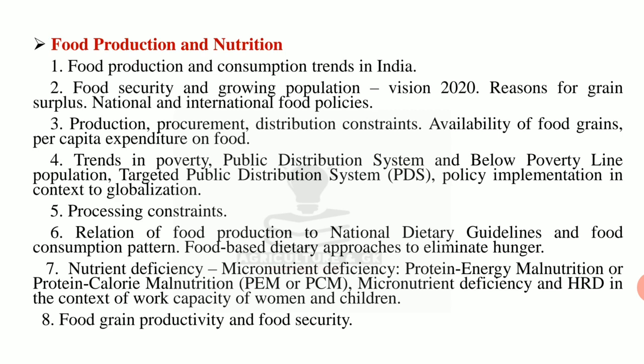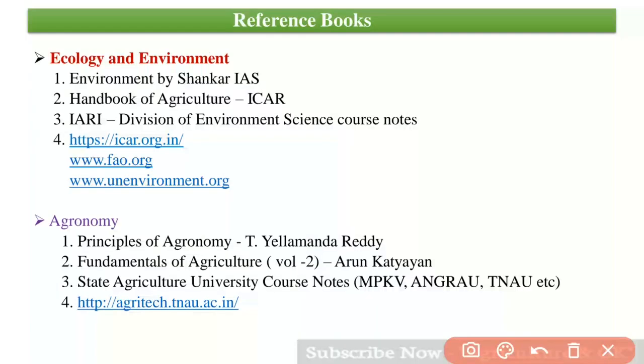Seventh is nutrient deficiency, micronutrient deficiency, protein energy malnutrition or protein calorie malnutrition, micronutrient deficiency and HRD in the context of work capacity of women and children. Eighth point is food grain productivity and food security.